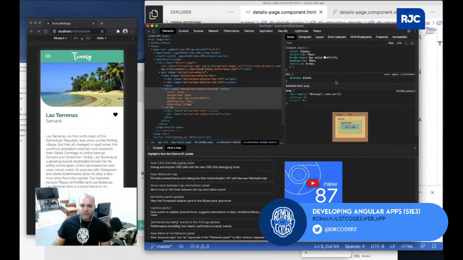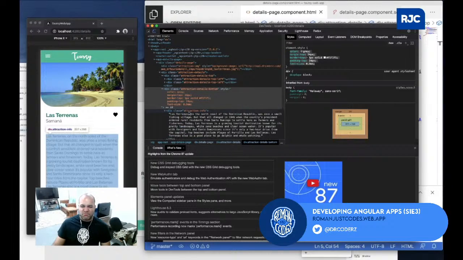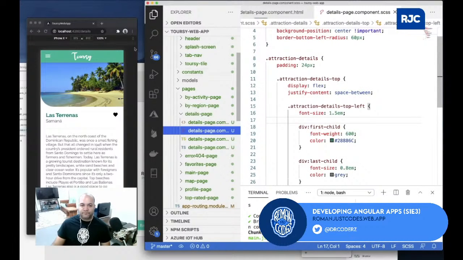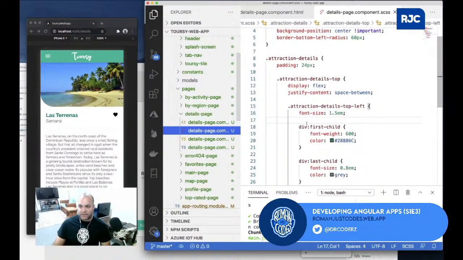So let's keep that. So attraction details bottom is just the whole details bottom, but unless I want to do it precisely, I'll actually keep it for all of them like that. So color gray to the attraction details bottom. Attraction details bottom, actually that's the name. Yeah, thank you.